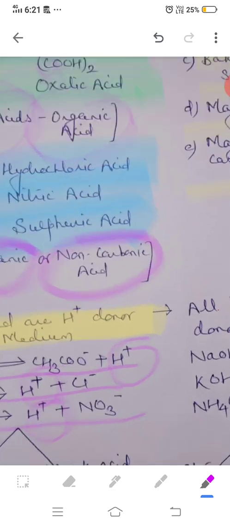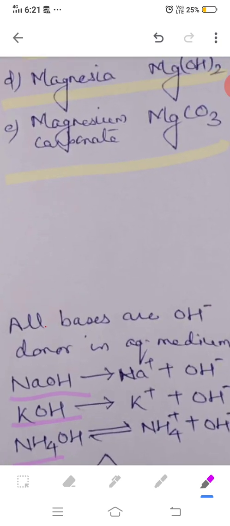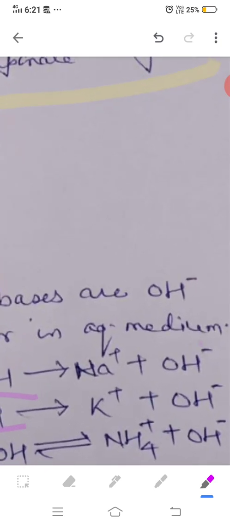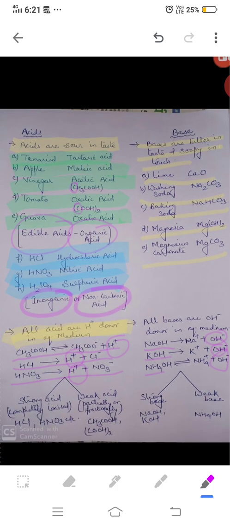Whereas in bases you can see they also have H, but when they are dissolved in water, they furnish OH minus ion, which we call hydroxyl ion. So the species which donates OH minus ion in water are called base, and those which furnish H plus ion are called acid.